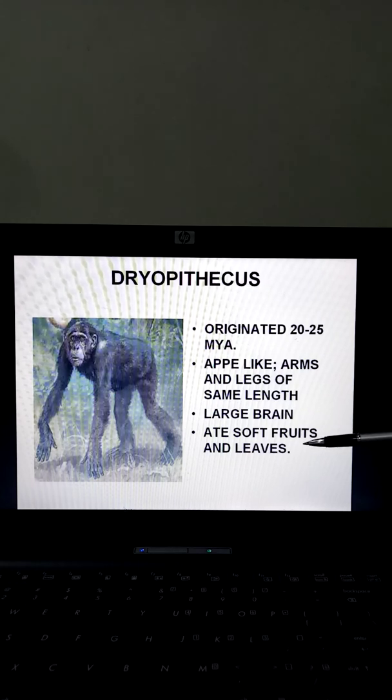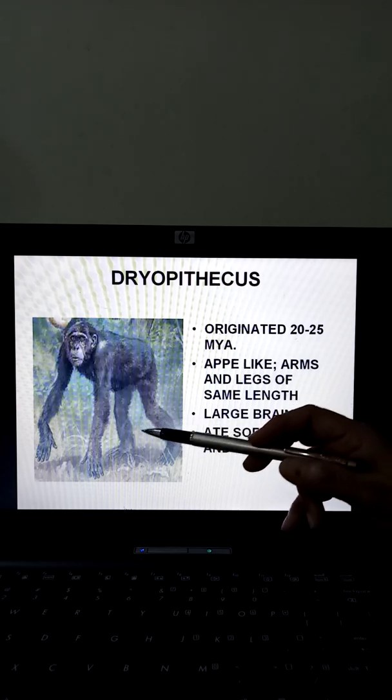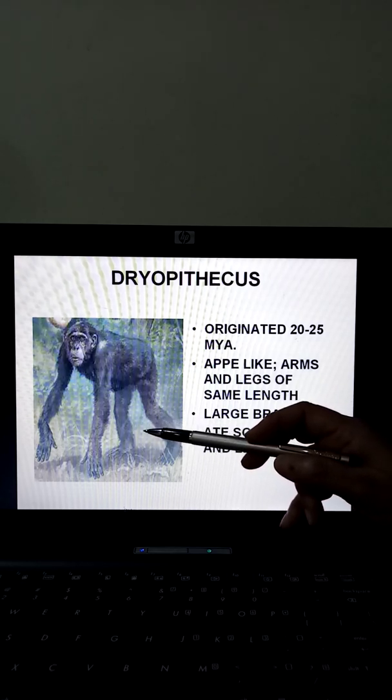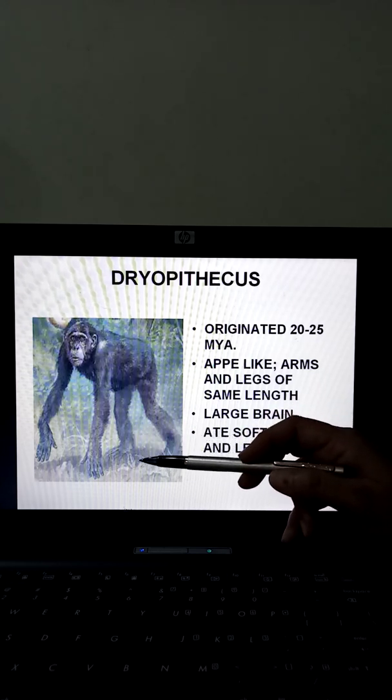And when the bony structure or the skull part of the Dryopithecus was studied in the fossil form, it was seen that the teeth were in a line form. That means they were fruit and leaf eaters. They had not yet started consuming meat. So this was the first known fossil of the human being, which was found in South Africa. So it is expected that from here our evolution has started.